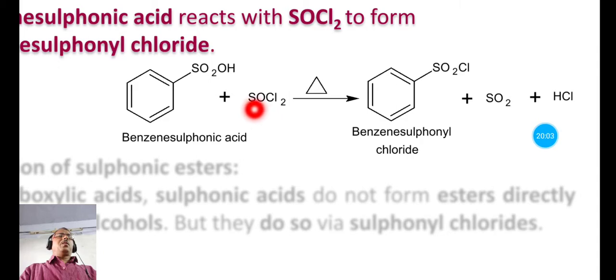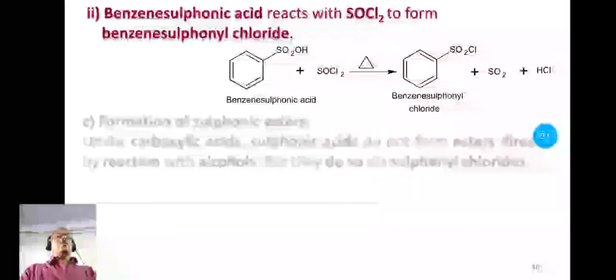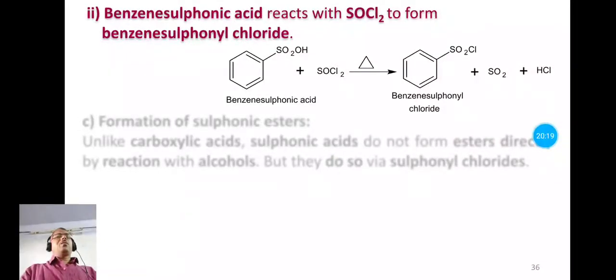The side product is this SO and O, given out as sulfur dioxide, and one chlorine from this SOCl2 and this hydrogen form the HCl as a byproduct. So benzene sulfonic acid reacts with phosphorus pentachloride or thionyl chloride and forms the product benzene sulfonyl chloride.